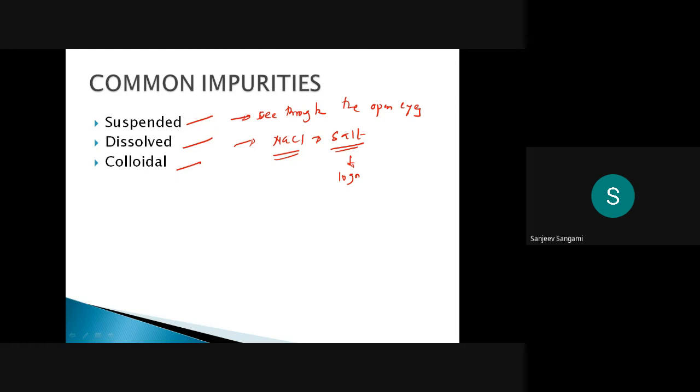And one more thing, sometimes the solids will be either organic in nature or inorganic in nature. Organic means a carbon containing chain will always be there in those solids. Inorganic means it is free from carbon.